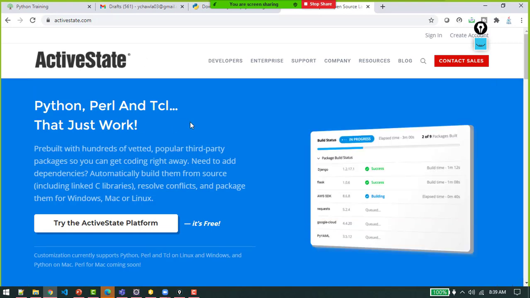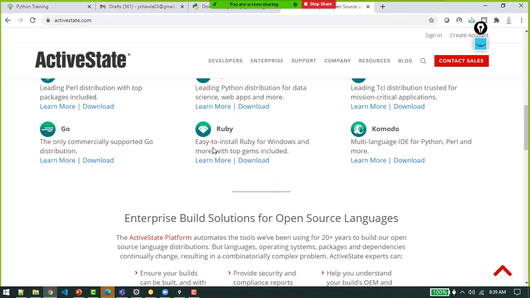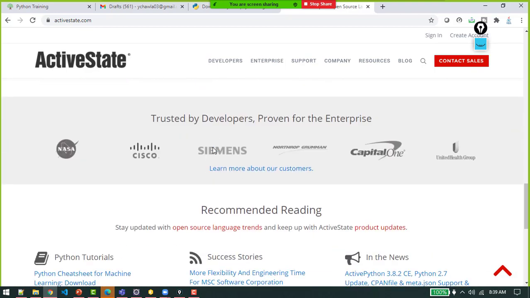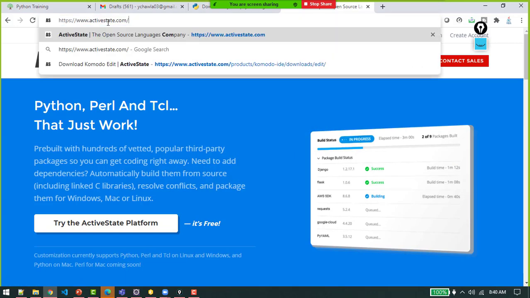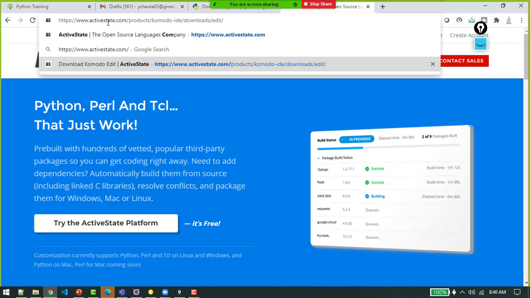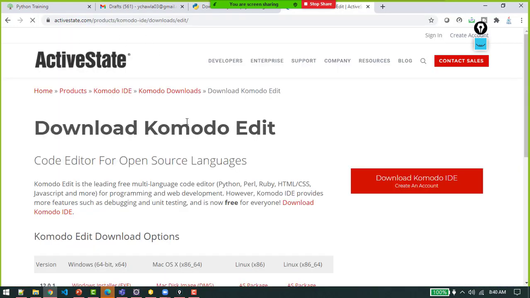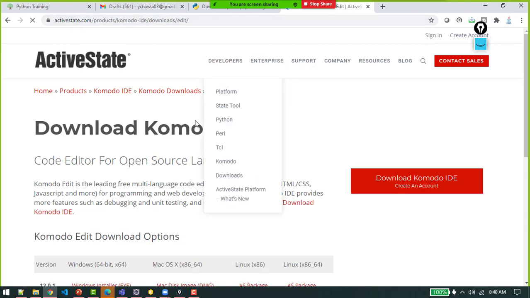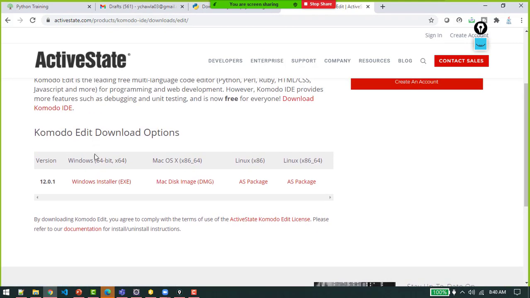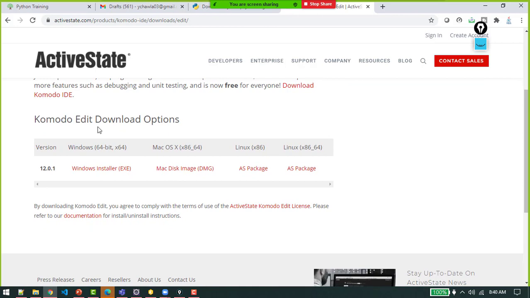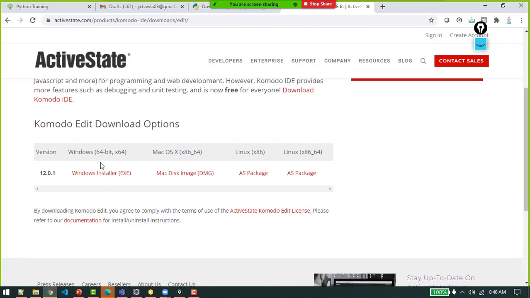Go to Products, Komodo Edit, Downloads, Edit. 64-bit Windows. Do download the Edit version only.